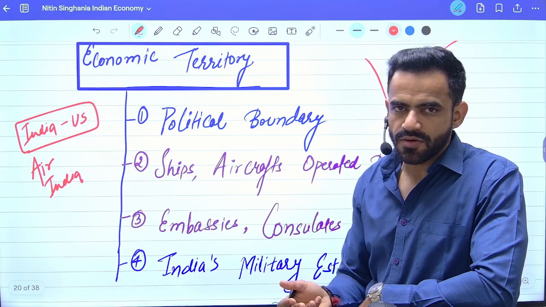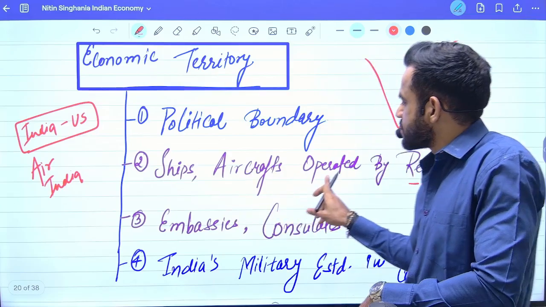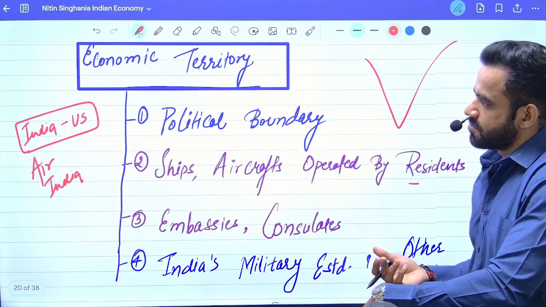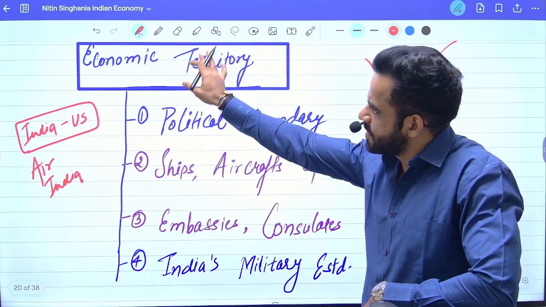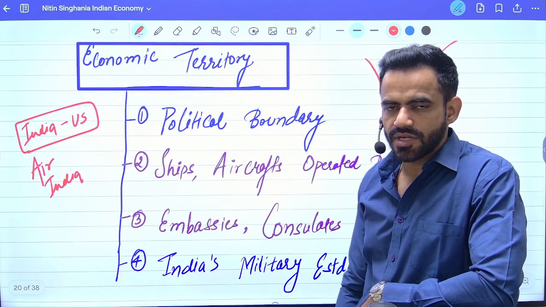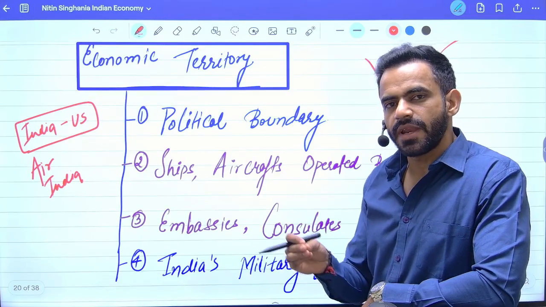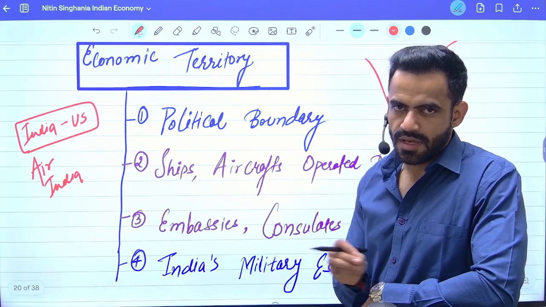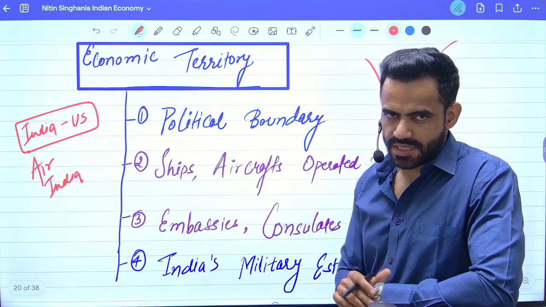Why it will be part of GDP of India? Because all the ships and aircrafts which are operated by residents, that will be part of economic territory of India, and whatever is being produced in this economic territory will be part of GDP of India. Similarly, if there is a plane of US in India, that will be part of GDP of USA.